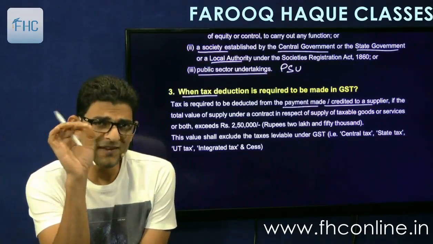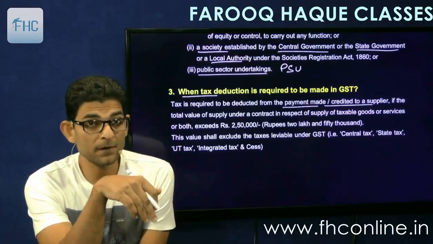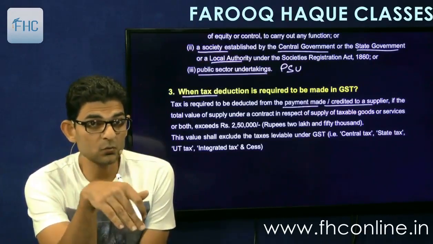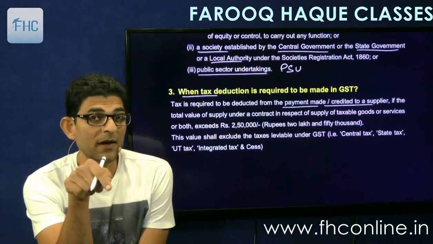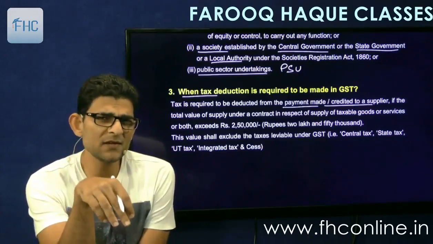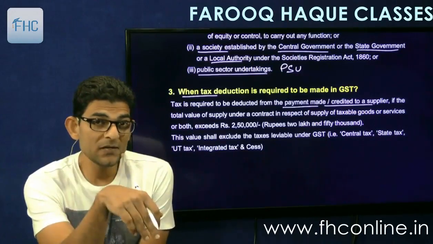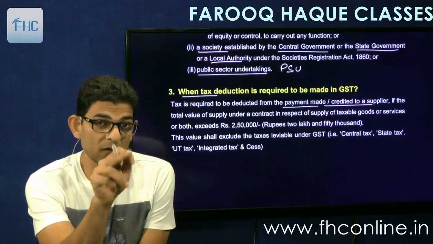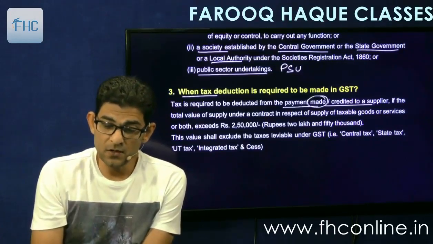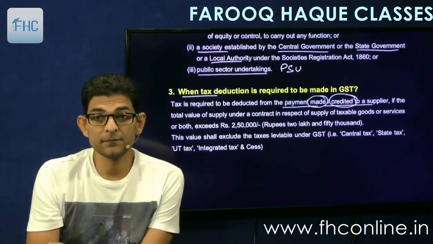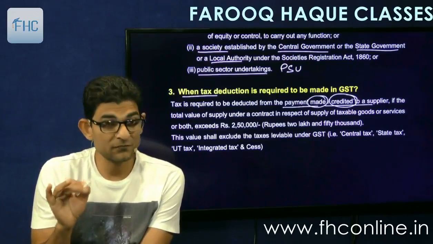Or if first an entry is made and credited to the supplier, expense account debit to supplier's account, entry is passed, that is called as credited to supplier, and then payment will be made after 10-15 days. So in that case, when will the TDS be deducted? At the time of credit itself. So it is payment made, means actual payment, or credit to the supplier, whichever is earlier, obviously, whichever is earlier.